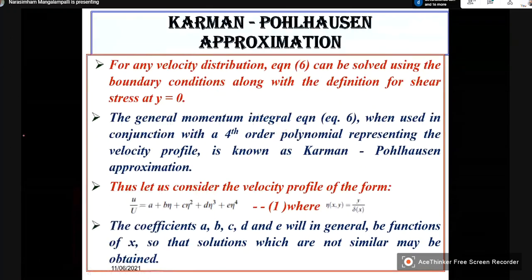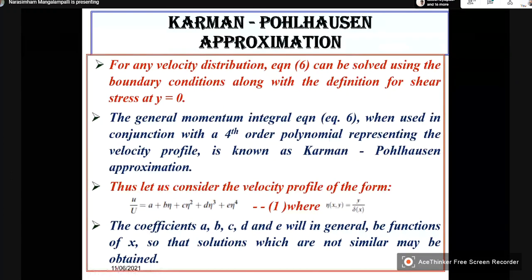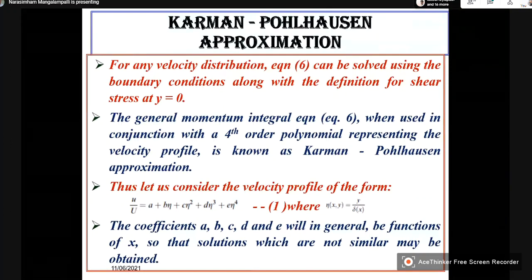Now, the general momentum equation, that is equation 6, when used in conjunction with the fourth order polynomial representing the velocity profile, is known as the Kalman-Pohlhausen approximation.